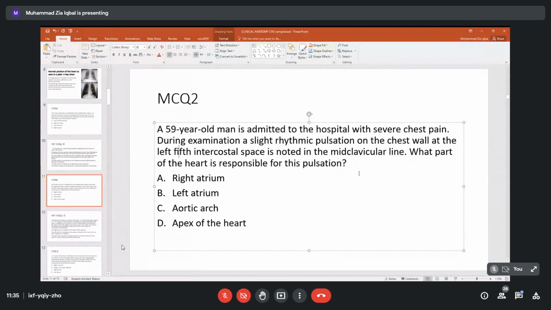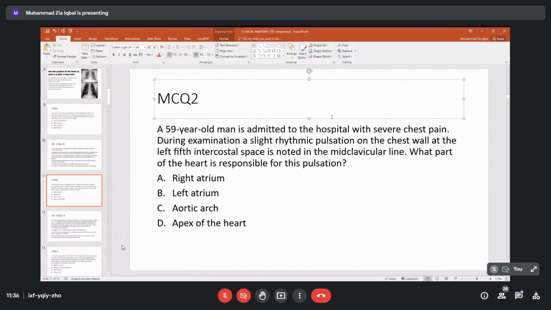So there is a special rhythmic pulsation, a pulse, which is felt over there. What do you think, if we put our hand or the stethoscope on the chest wall in the left ventricular space, what we feel over there, what we can palpate, what we can listen to with our stethoscope?